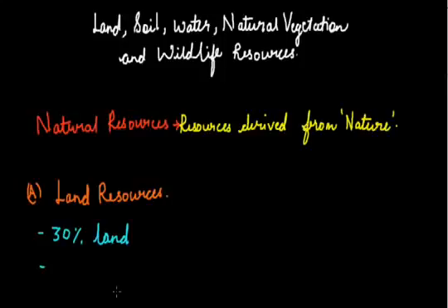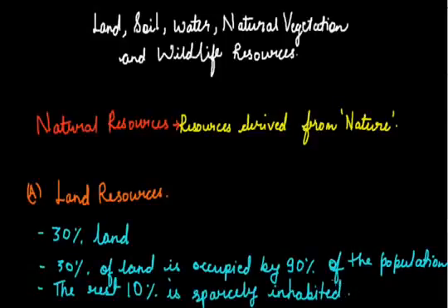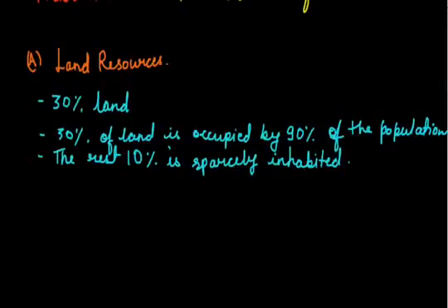For example, there are areas where it is very hard to live, like mountain areas, dense forests, and desert areas where it is not easy to survive. There people usually do not prefer to live. So only 30% of the land is occupied by 90% of the population. The rest 10% is sparsely inhabited. Because of the different living conditions, people usually do not prefer to live in areas where facilities are not available or where it is difficult to survive.